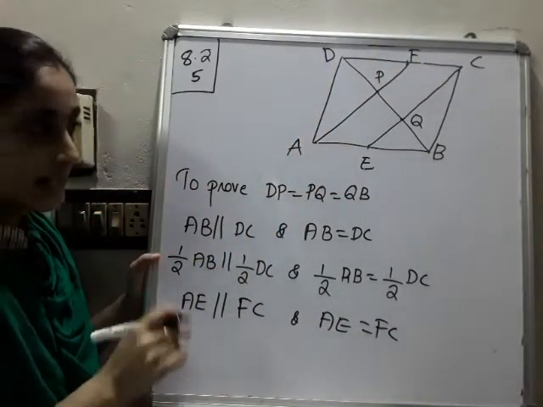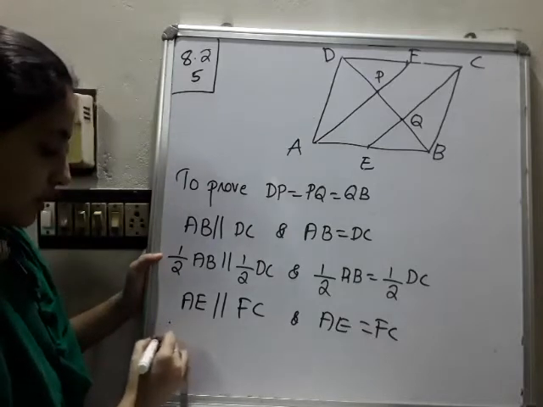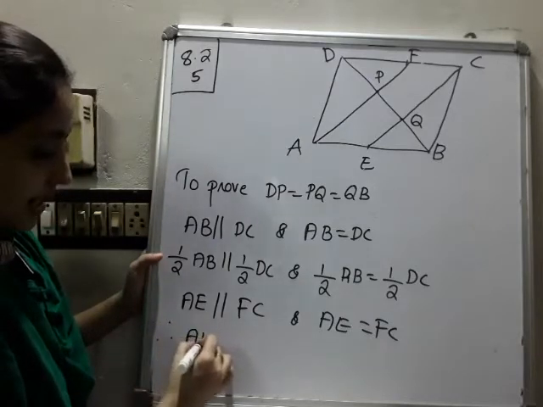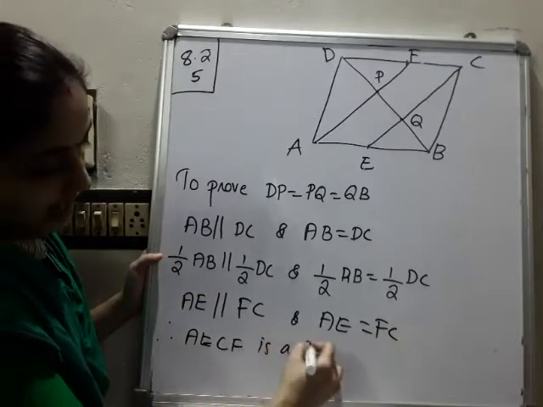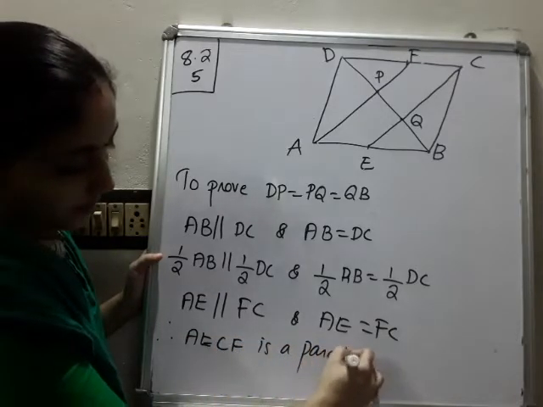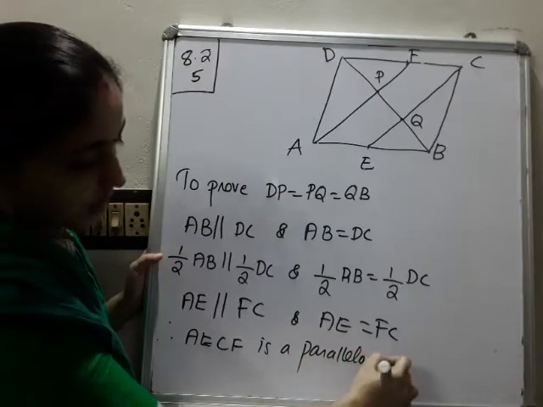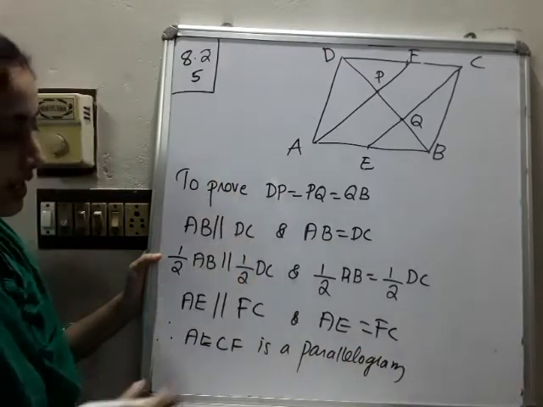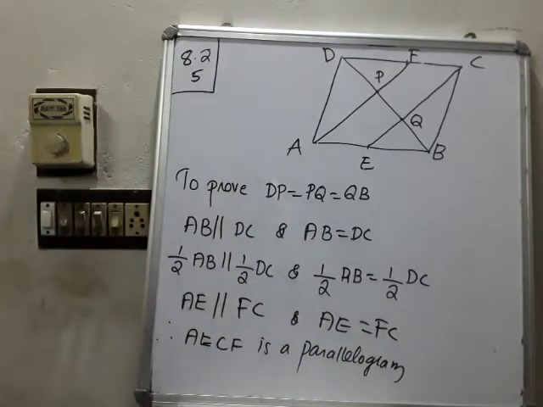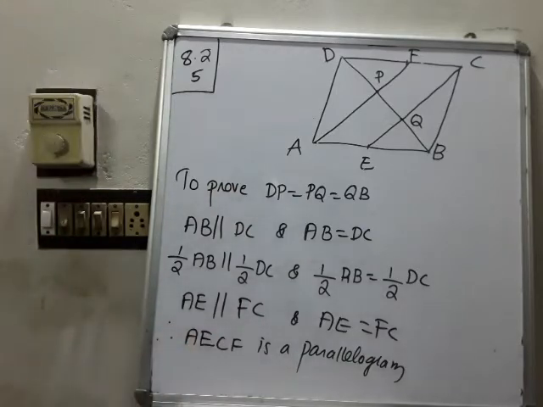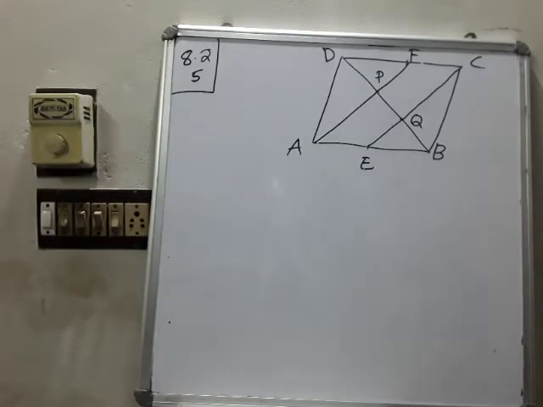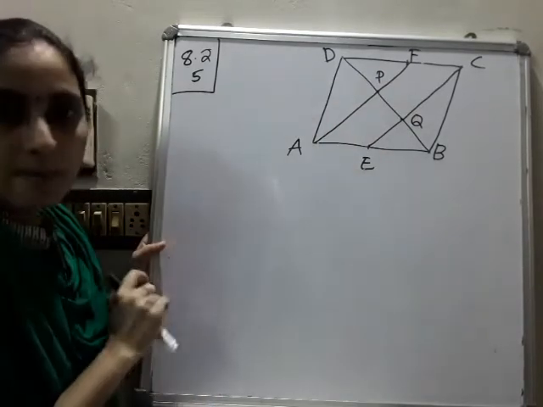So we can say AECF is a parallelogram. That is the first part. Please write down up to this.